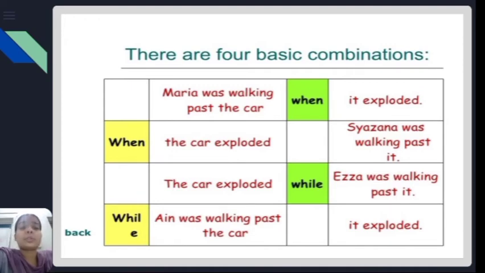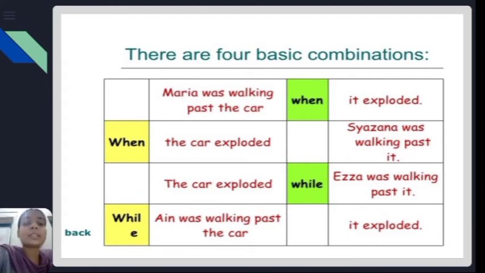Or by using while: the car exploded while Isa was walking past it. Or using while at the beginning: while Anne was walking past the car, it exploded. So these are the 4 basic combinations which you can use for forming sentences using both simple past tense and past continuous tense.